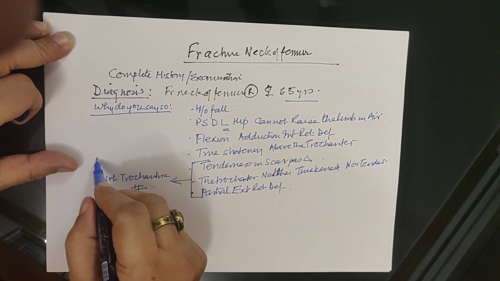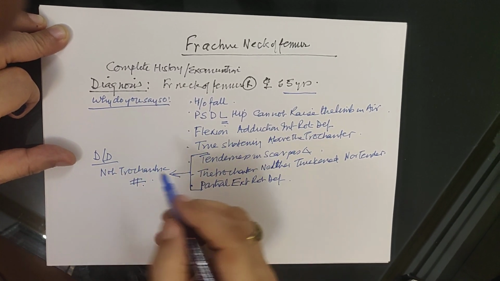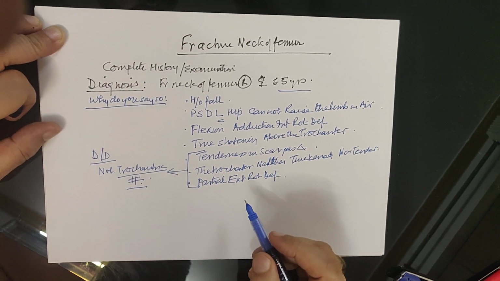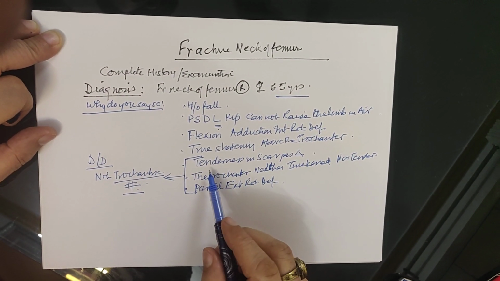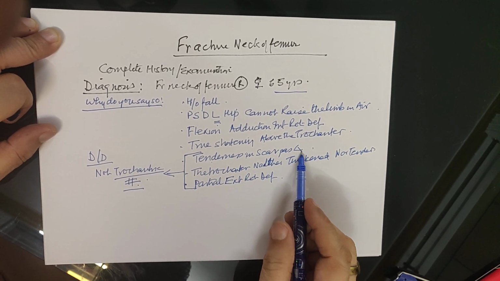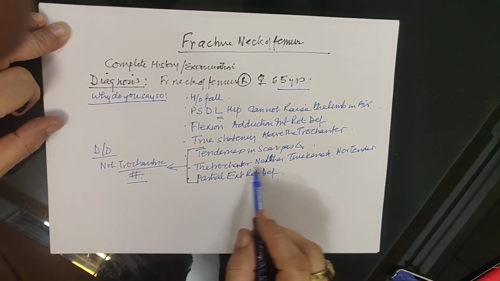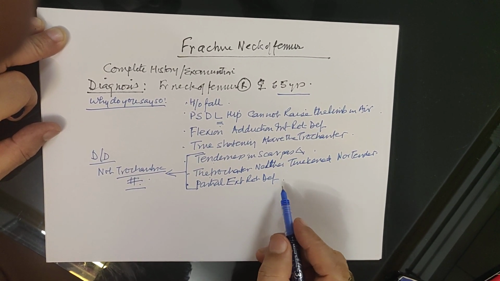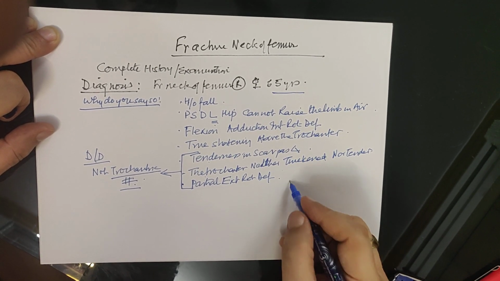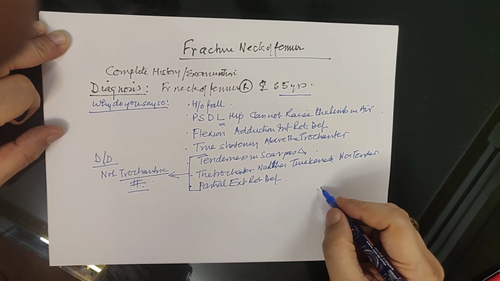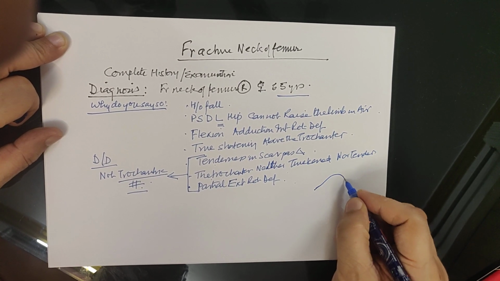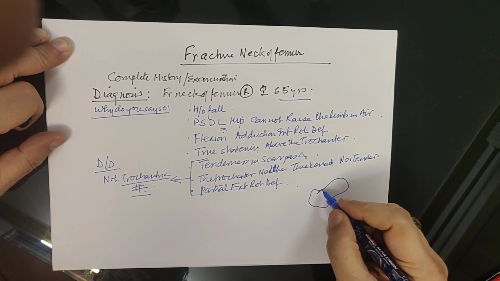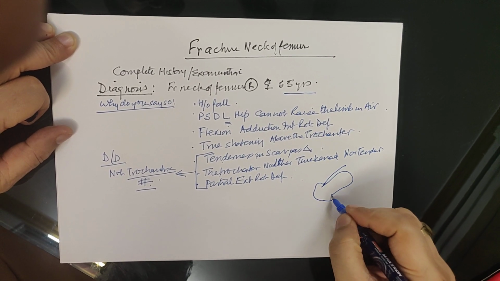But the differential diagnosis, if they ask you, then what is your differential diagnosis? Trochanteric fracture. Then they say, why not that? Then you can say that the tenderness is in Scarpa's triangle, the trochanter is neither thickened nor tender, and there is partial external rotation deformity. This is because in the head of femur, which is here, and here is your trochanter, the capsule is attached here like this.